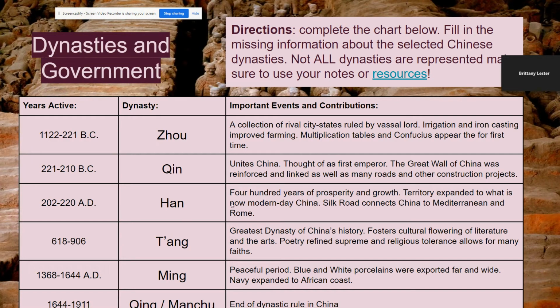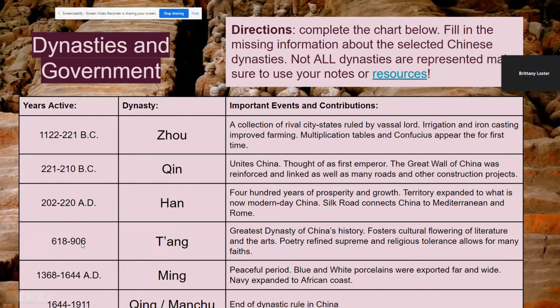China, the Han dynasty is very beloved. The territory is expanded to what we now think of as modern day China. And this is when we actually have the appearance of the Silk Road. So the Silk Road arises, which you remember we spent the whole day in class talking about it. The Silk Road is kind of the first example of globalization. It connects all of the known region together, and it leads to great prosperity for China. So that happens during the Han Dynasty.